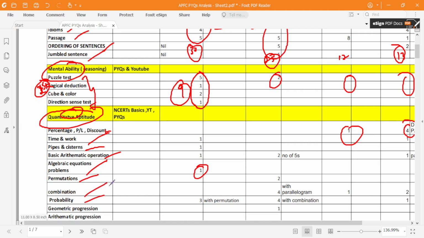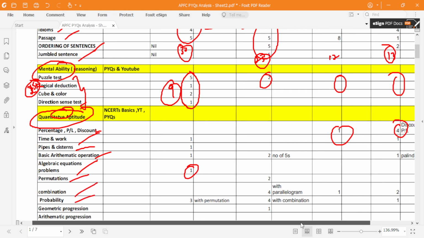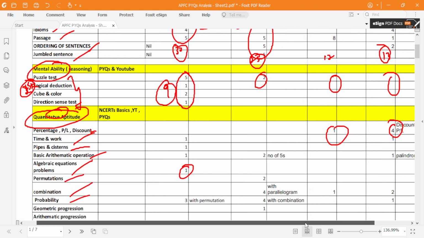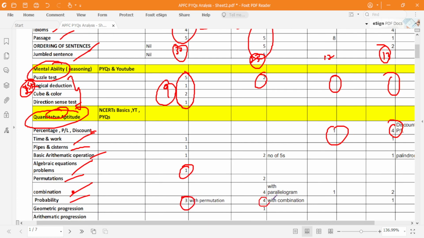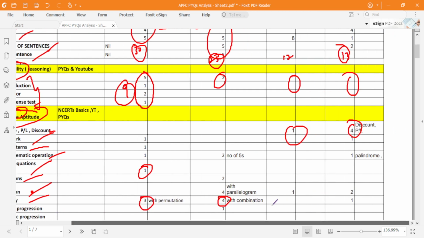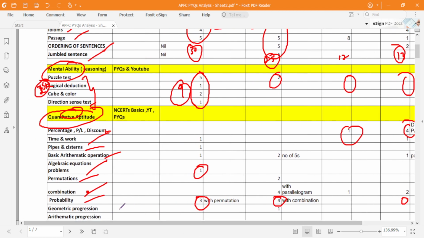Then permutation, combinations, and probability are the favorite topics of UPSC. Okay, permutation, combination, probability. Geometric progression was asked in 2004, 2 as well as 4, but afterwards they never asked that question. Only one question was asked in 2015. Okay, that was a basic question. So geometric progression, probability was their favorite topic.